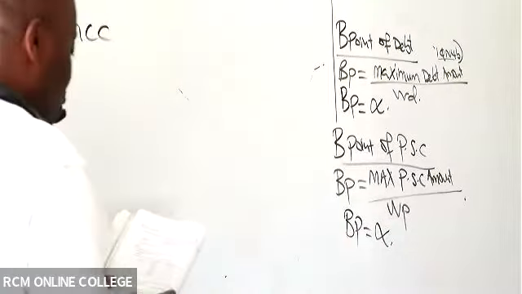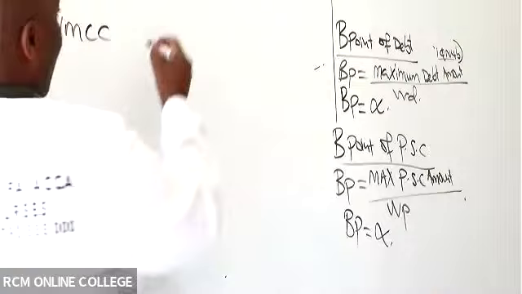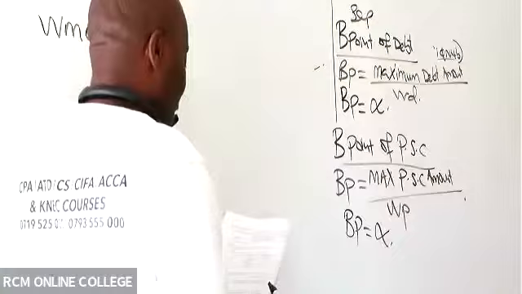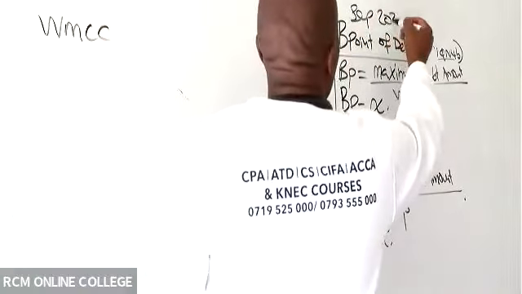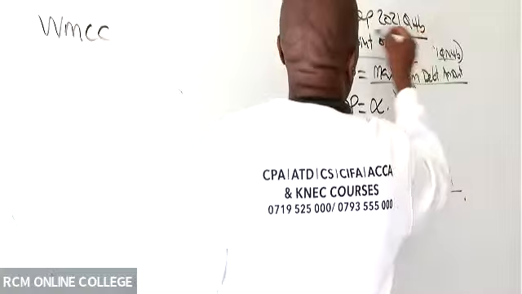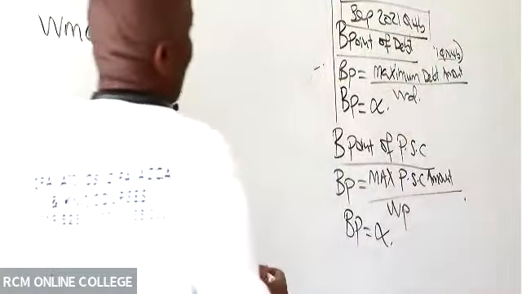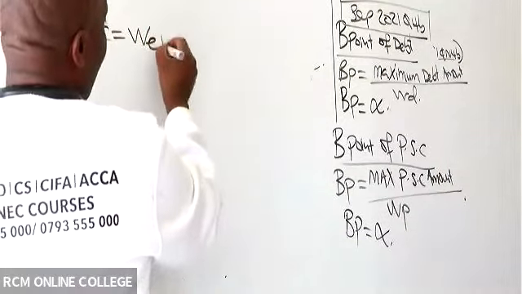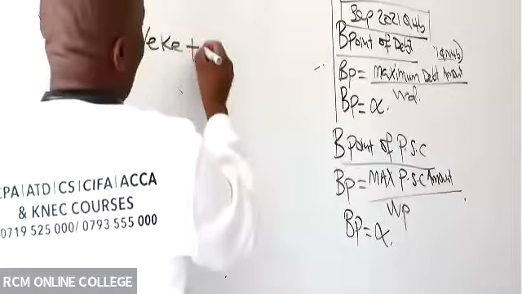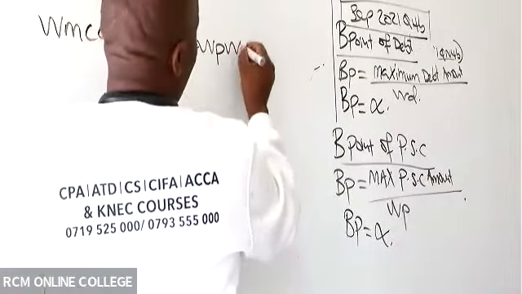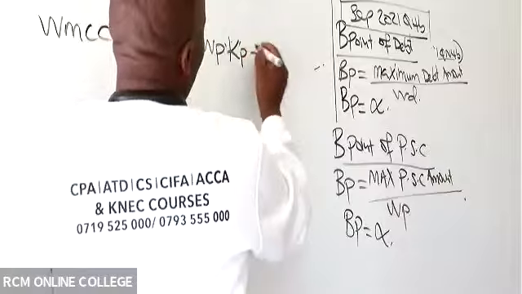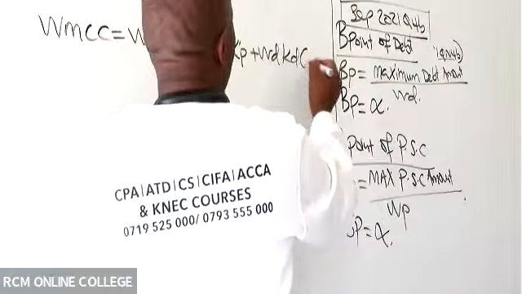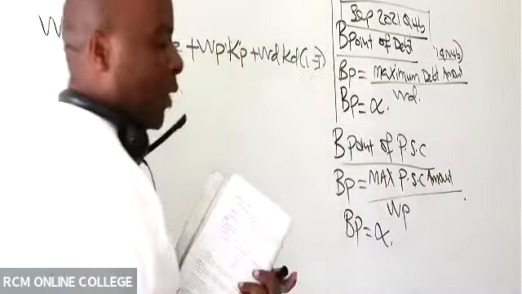So remember, which question are we doing? This is September 2021. Question 4B. So how do we get WMCC in this case? Weight of equity, cost of equity, plus weight of preference, cost of preference, plus weight of debt, cost of debt, and this cost of debt must always be after what?